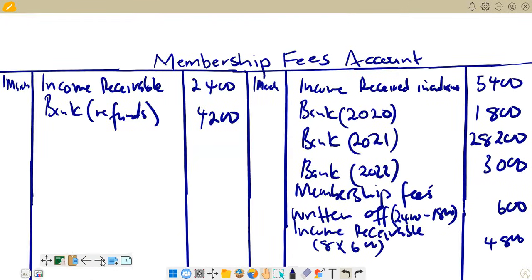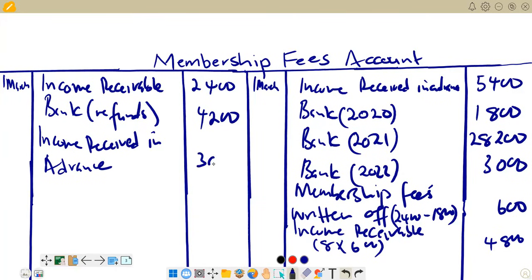Remember, membership fees in advance at the end will come on the debit side. So we are going to enter that one on the debit side and say income received in advance, and that is 3,000.